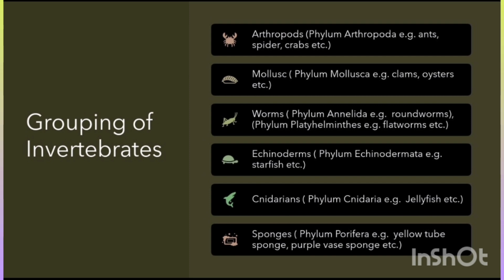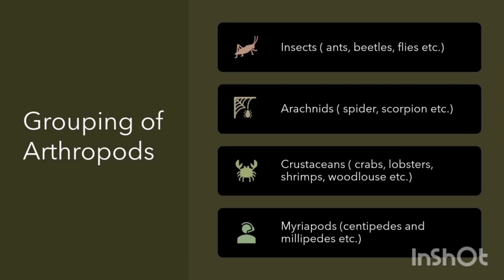Come towards echinoderms. Echinoderms are included in phylum Echinodermata. Examples are all the types of starfish, sea urchin, sea cucumber, etc. So these are the basic groupings of invertebrates based on the similar and different characteristics present in them. Among all the invertebrates, arthropods are the major group of all the animals, either vertebrates or invertebrates. Arthropods cover a major part of the earth among all the known or unknown species of animals present today. So arthropods are the major one.